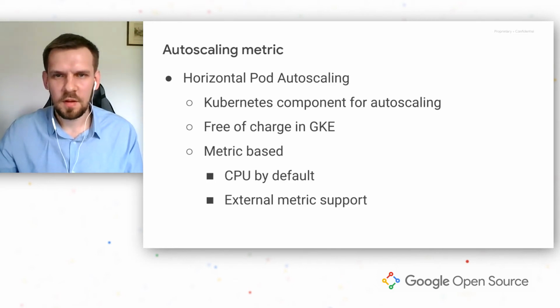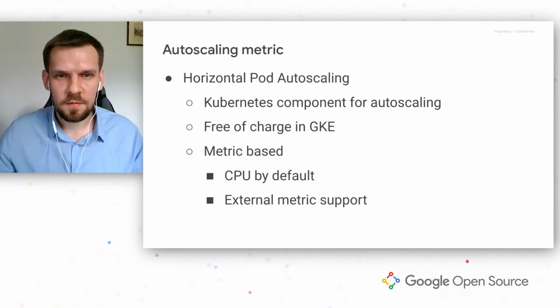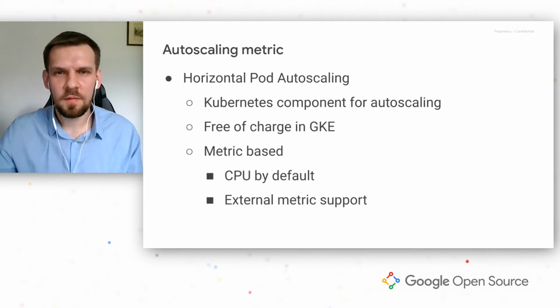By default, and I think the most commonly used metric is average CPU usage. It makes sense for example for web servers, but it won't be very useful for Airflow. But fortunately, HPA supports reading external metric from, for example, cloud monitoring.